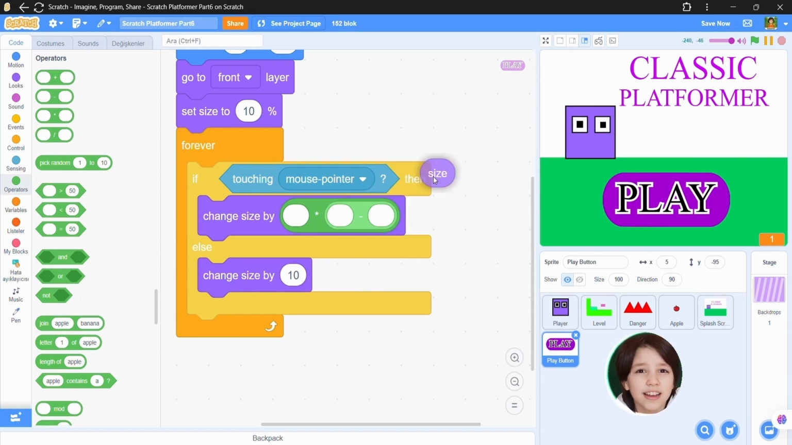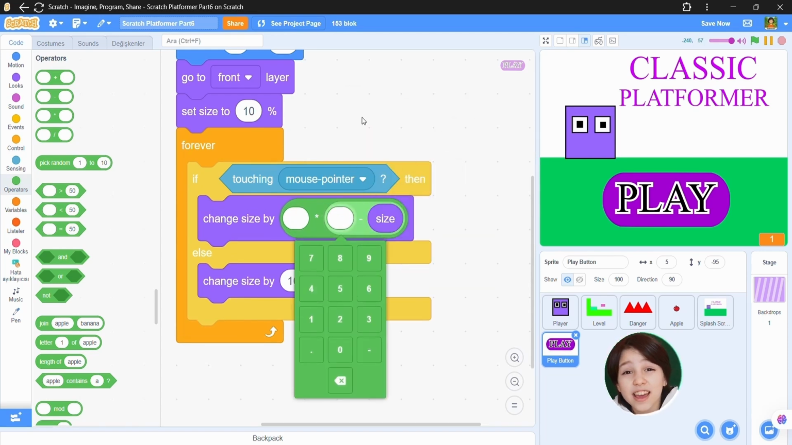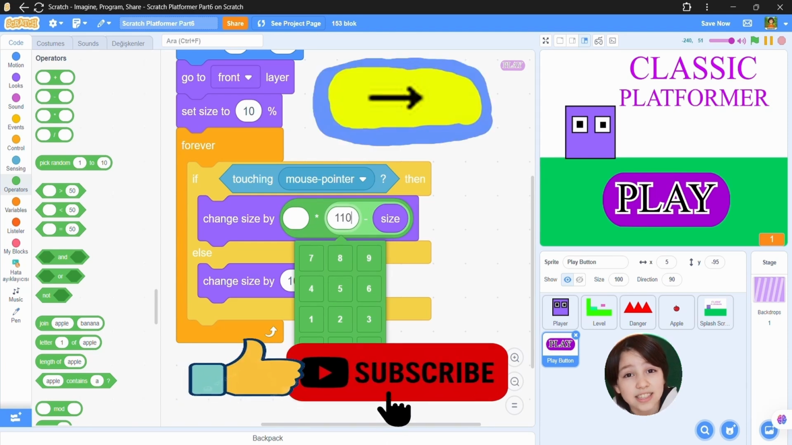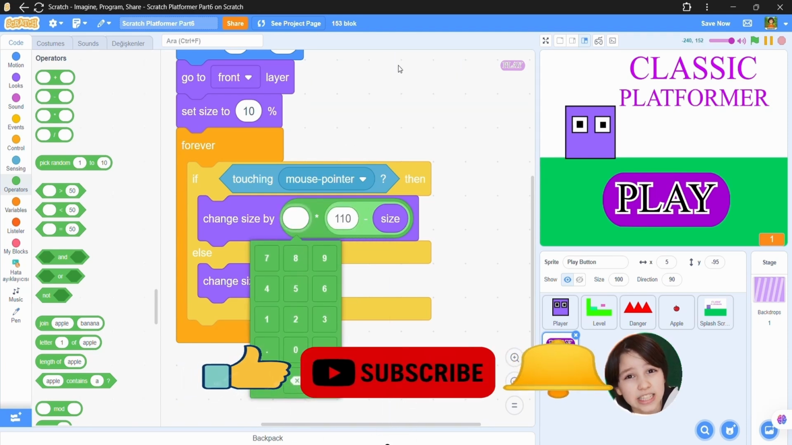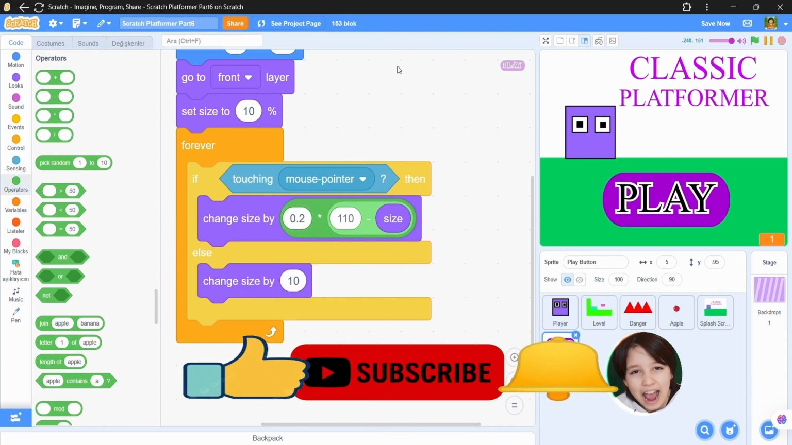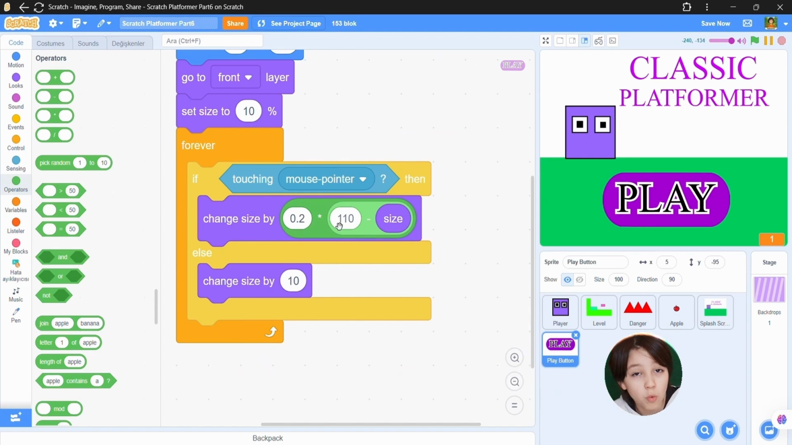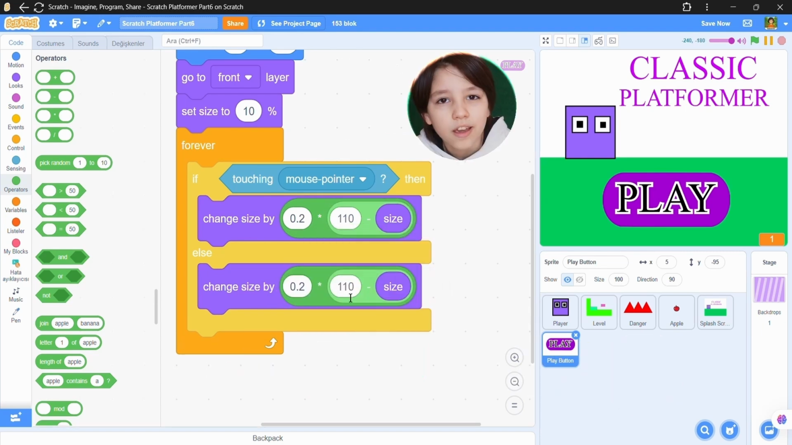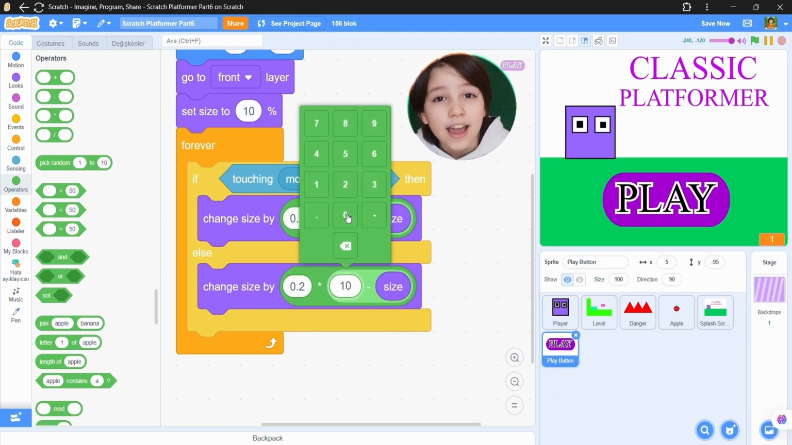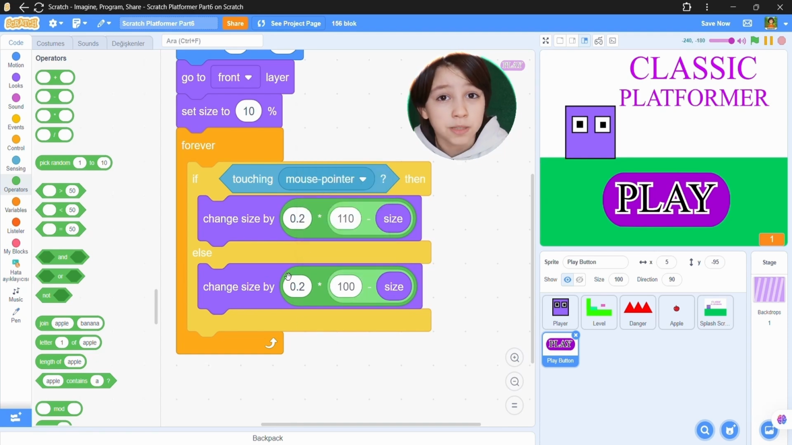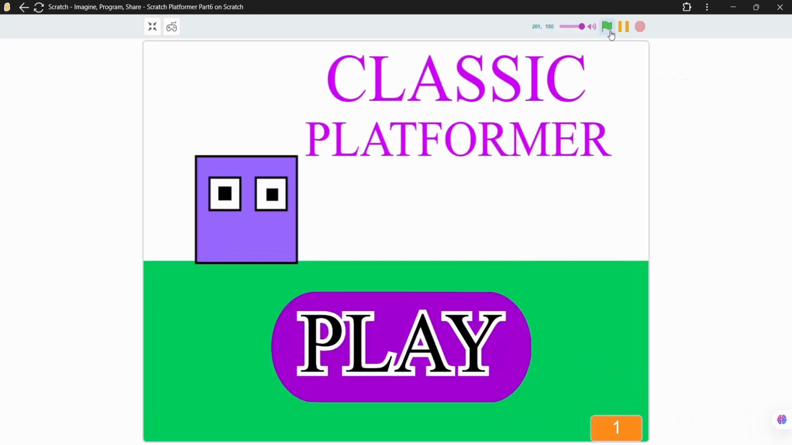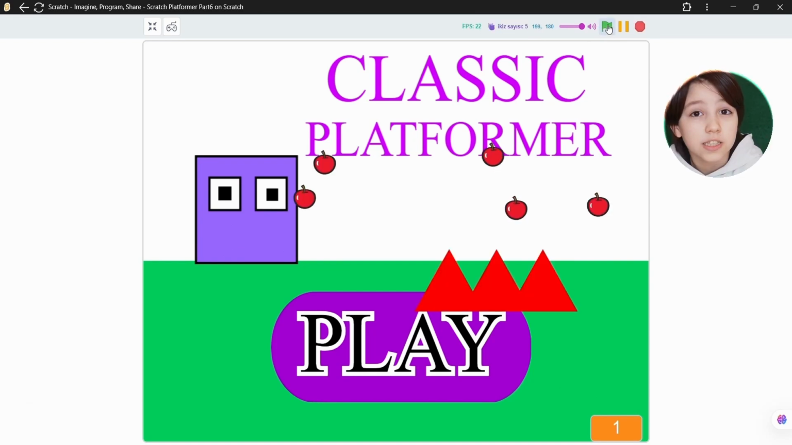So let's add a size block, and then I want the target size as 110 and 0.2, like how much it grows to get to 110. Now duplicate this and put it to the other change size by block, but change the target size to be 100. Now let's test it.